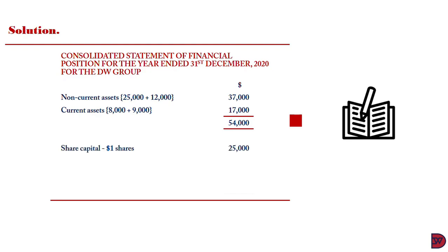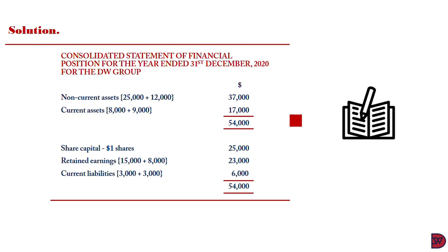When we move to share capital, we only capture that of the parent. The investment cancels the shareholding of the subsidiary. Upon consolidation, the first rule is that the investment of the parent in the subsidiary cancels out. Then any value of the parent's holding in them is also cancelled out. Here it is 100%, so all the shares of the subsidiary are held by the parent, and are totally cancelled out. With retained earnings, we add both figures, giving 23,000. Then we come to the current liabilities as well. We add both figures. So the total liabilities and equity column also gives 54,000, meaning it balances. We've done a great job.